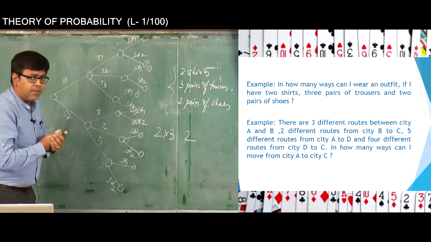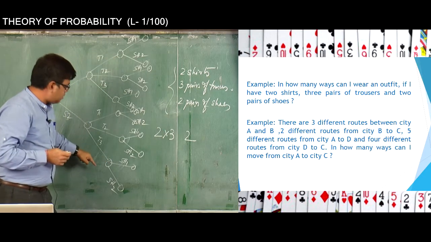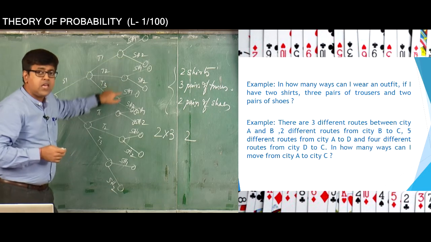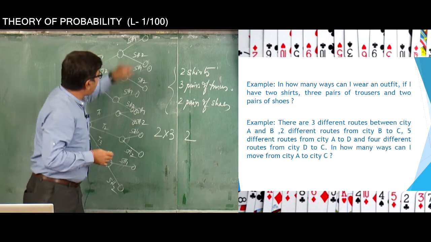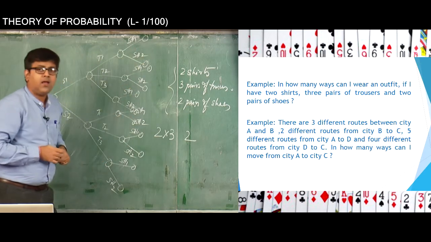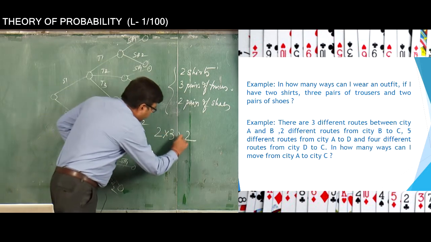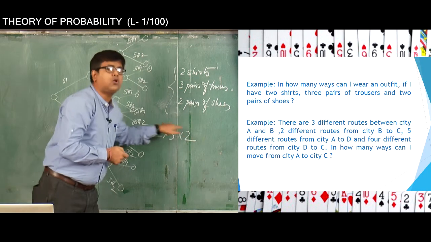Now for each one of those 6 ways, 1, 2, 3, 4, 5, 6, you have 2 more ways of wearing a pair of shoes. So therefore, the total number of ways that you can wear an outfit will be 2 into 3 into 2.